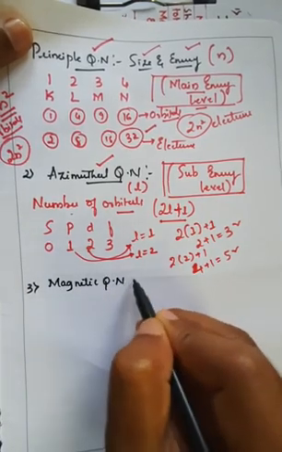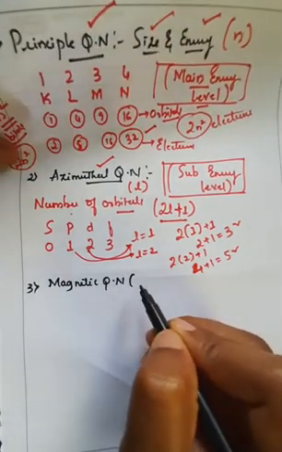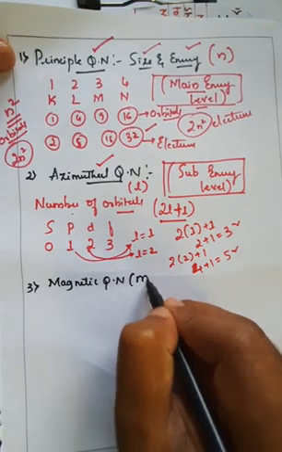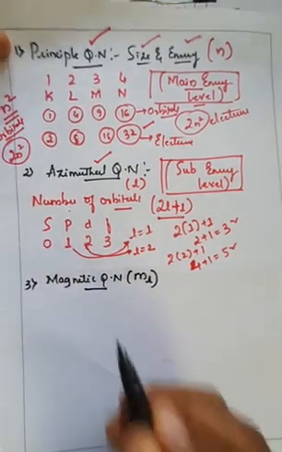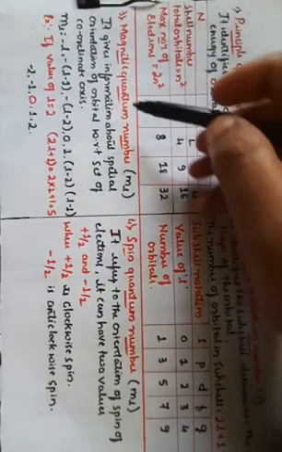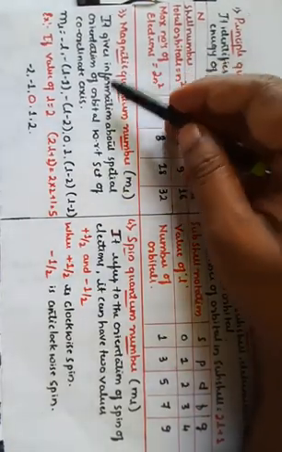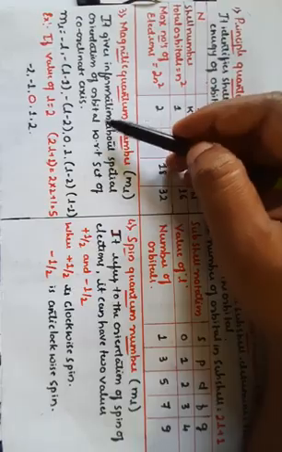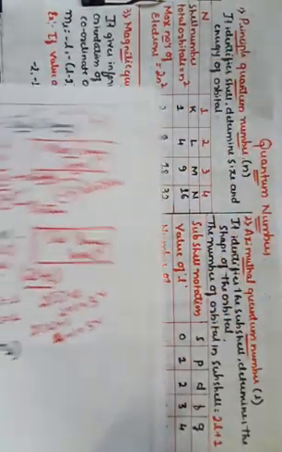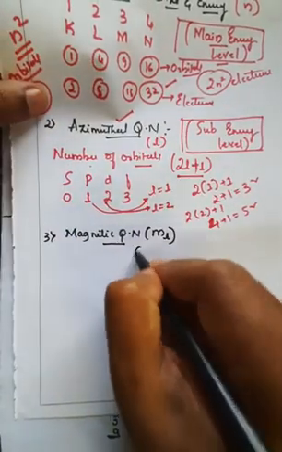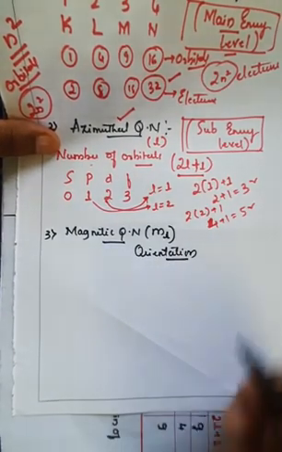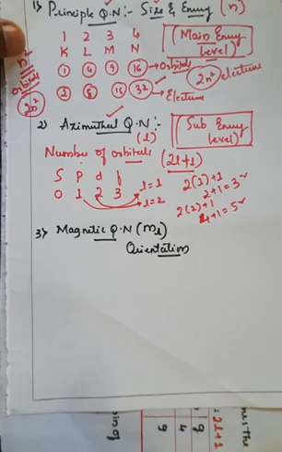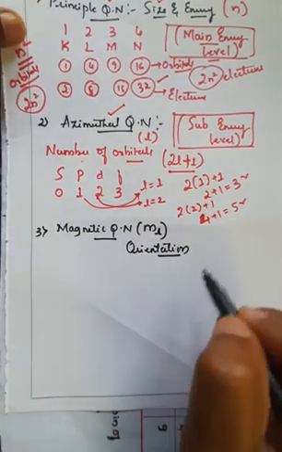Magnetic quantum number is represented as M subscript L. Magnetic quantum number gives the information about the spatial orientation of the orbital, which means it will generally determine the orientation.